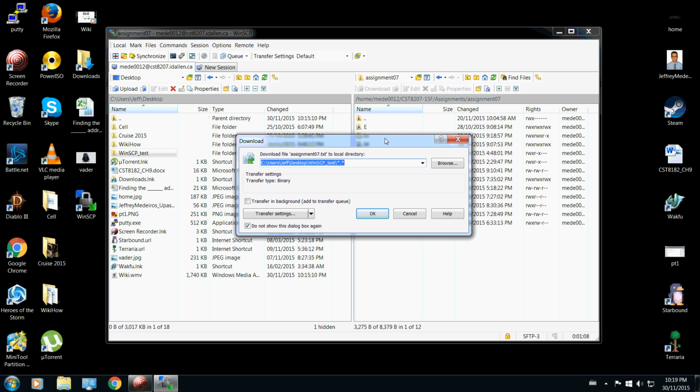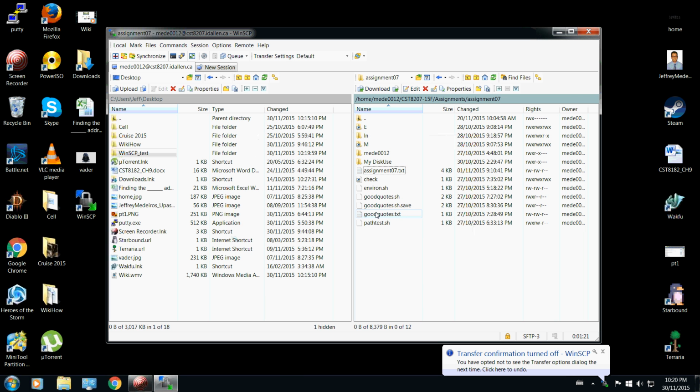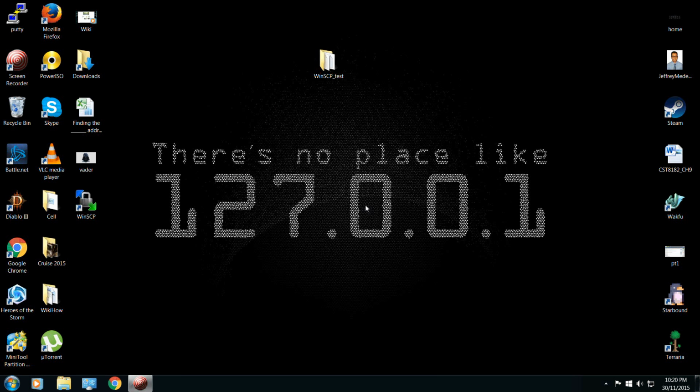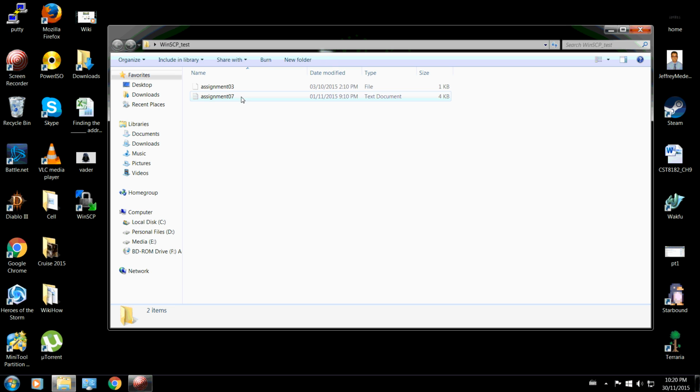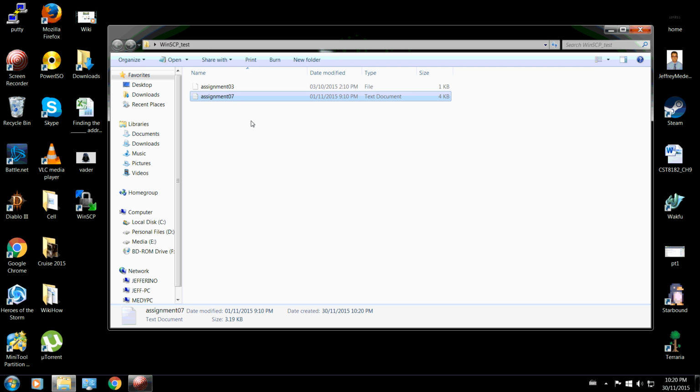Before you drop it, it's going to give you a little prompt window saying this is what you're transferring over. I'm transferring over my assignment 7 text file from my Linux machine to this location on my Windows machine. As long as everything's okay, go ahead and press OK, and it's been transferred. What we can do now is close the session window, accept that, and if I go to the folder that I made for this video, you'll see right there is my assignment 7 text file that I transferred from my Linux machine to the Windows machine using WinSCP.